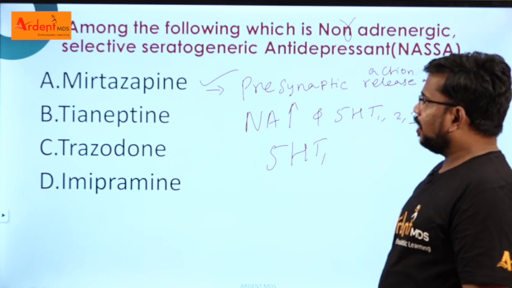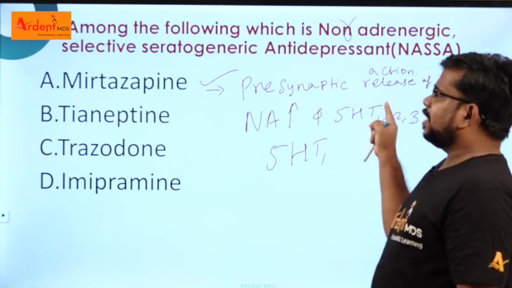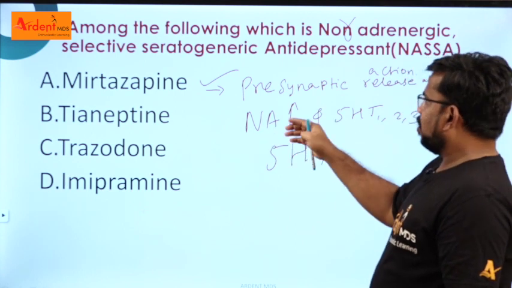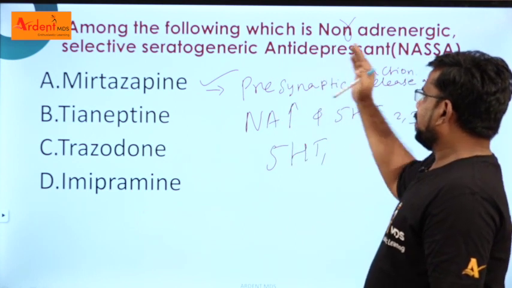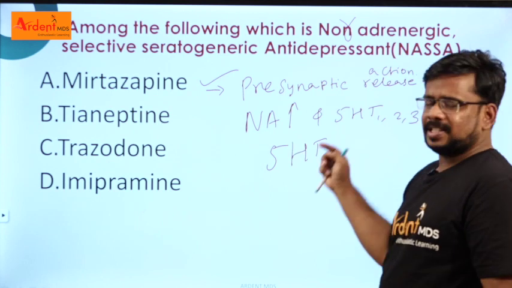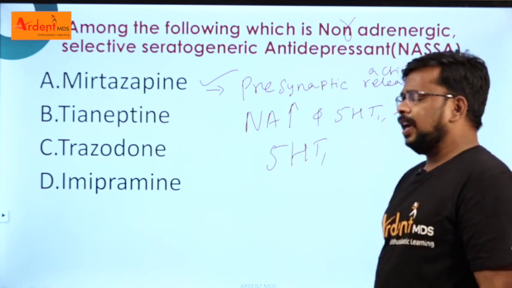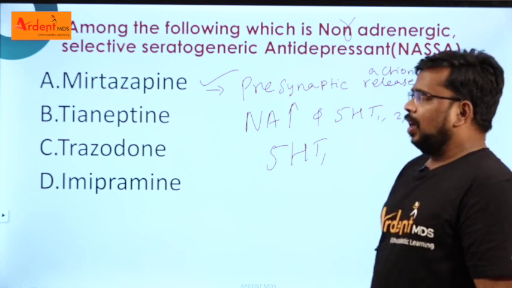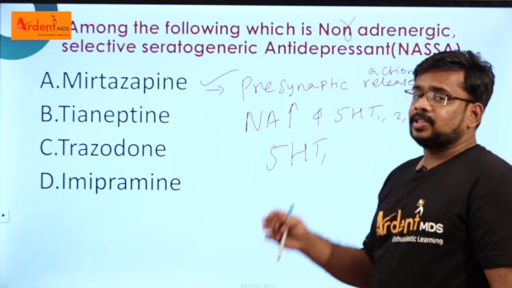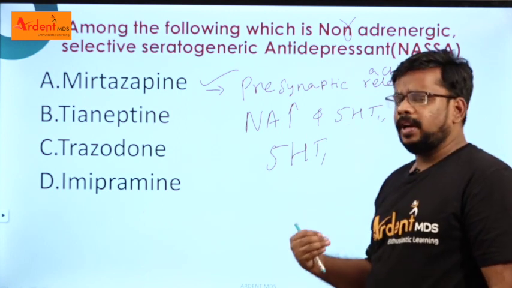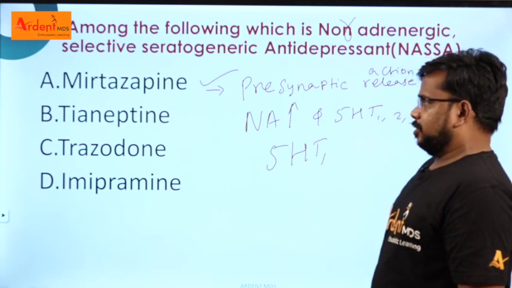That's why it is called a NaSSA, noradrenergic and selective serotonergic antidepressant, which is an atypical antidepressant. With that, you have to learn the classification of antidepressants, knowing which come under typical and which under atypical.